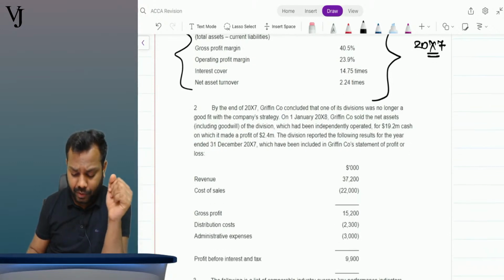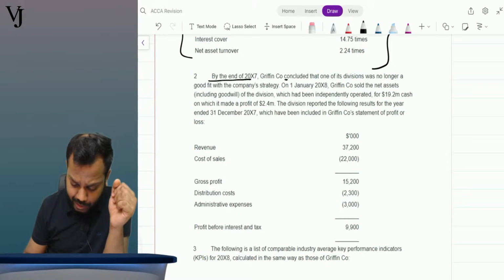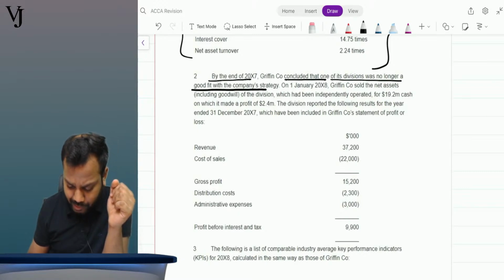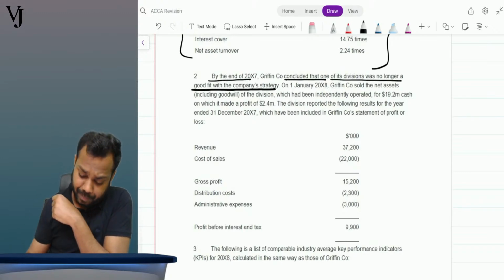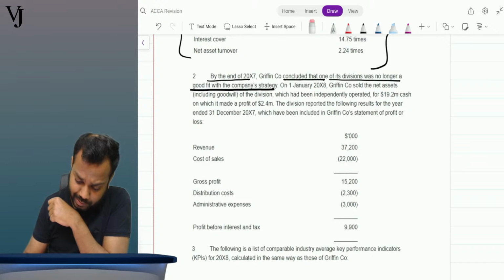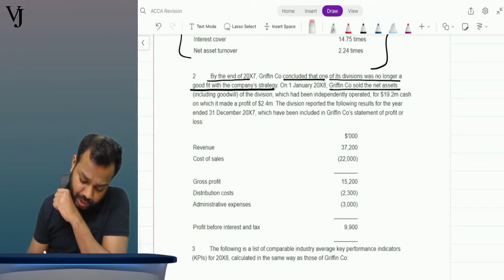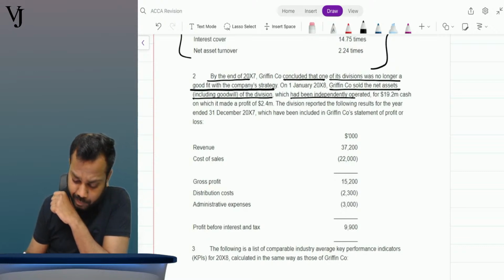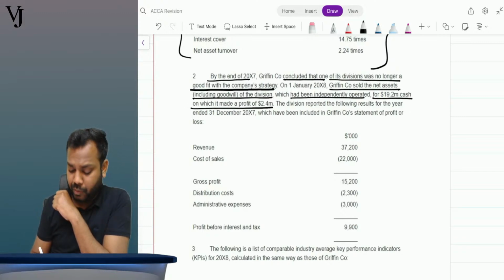Now, by end of 20x7, Griffin Company concluded that one of its divisions was no longer a good fit for the company's strategy. On 1st January 20x8, Griffin sold the net assets, including goodwill, of the division, which had been independently operated, for $19.2 million cash, on which it made a profit of 2.4 million.